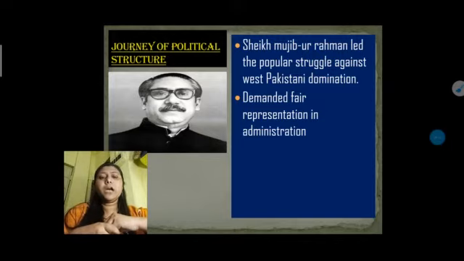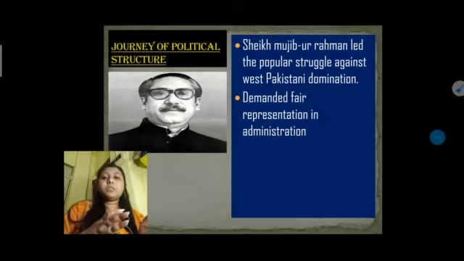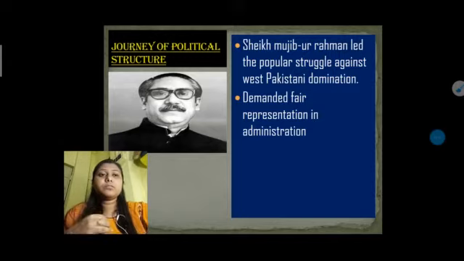Sheikh Mujibur Rahman did not like it at all, and he protested against that government and demanded fair representation in the administration. He wanted a proper election method, so that the people of East Pakistan could choose their own representatives. So he demanded that representation should be fair, so that in the administration everyone who deserves it most gets a chance.